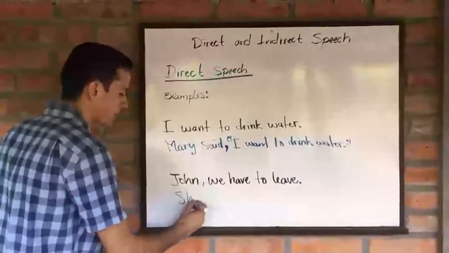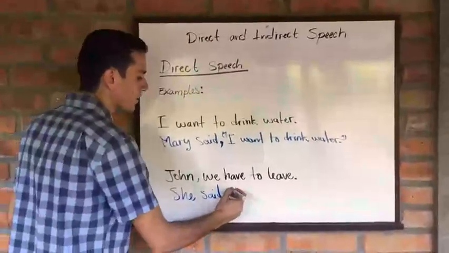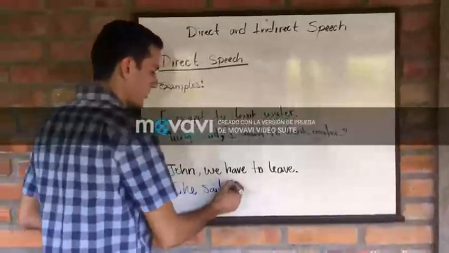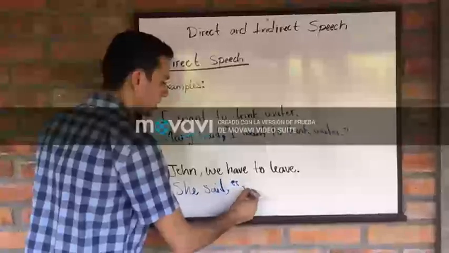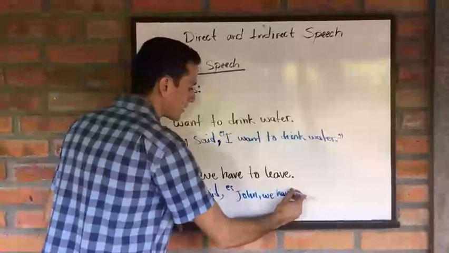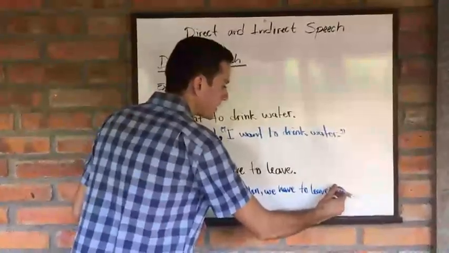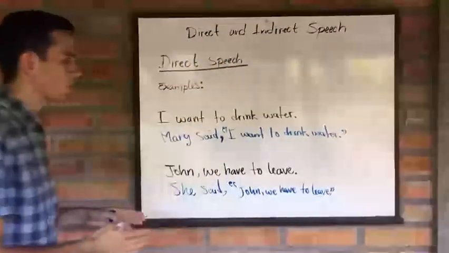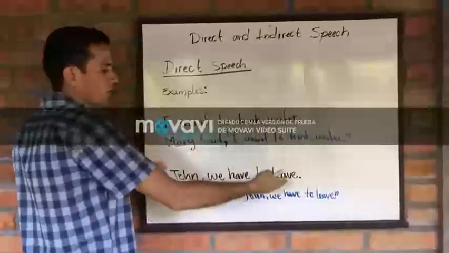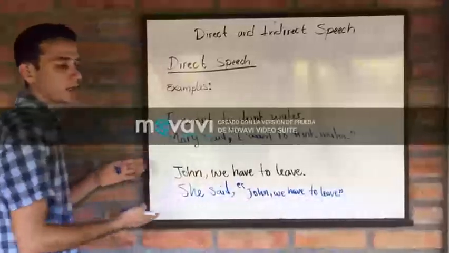We can start saying she said, then we use a comma, and then we use the quotation marks just to mention the same exact words that she mentioned, which are "John, we have to live." And this is basically how we report in this case. We mentioned the exact words of a speaker in the direct speech form, in the blue color.